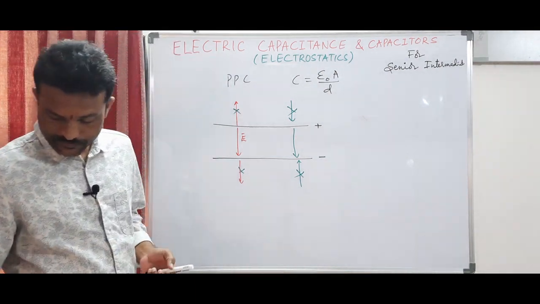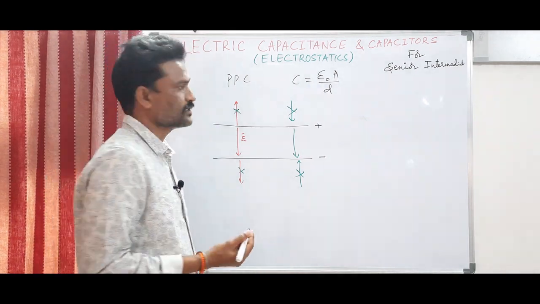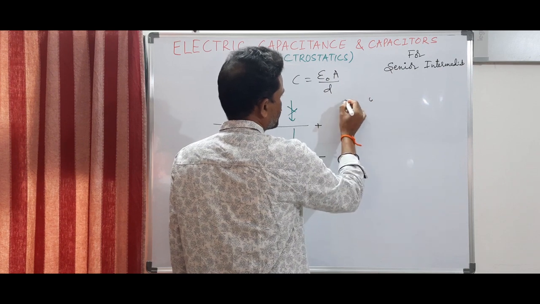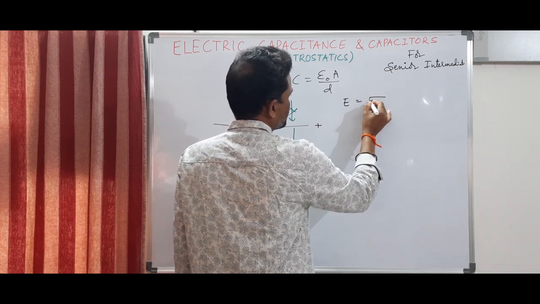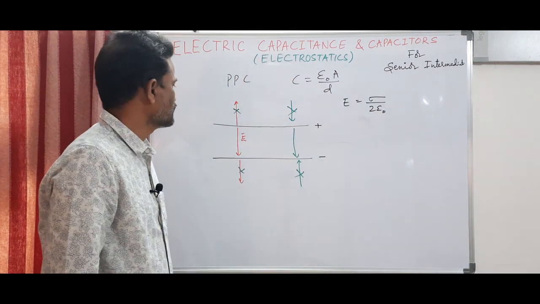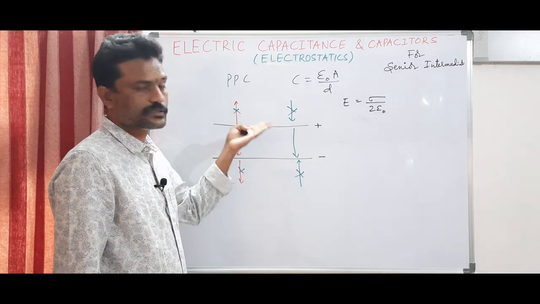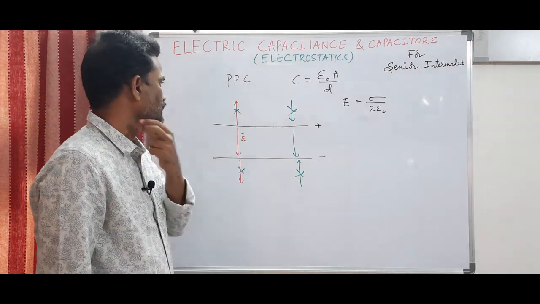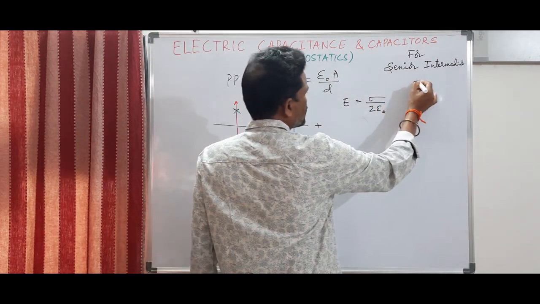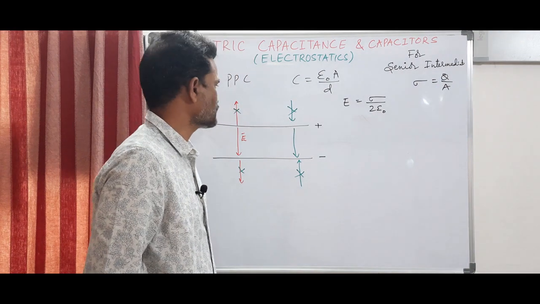What is the intensity of electric field due to an infinite plane sheet of charge, which we already learned in Gauss's law? It is given by E is equal to sigma by 2 epsilon naught, for an infinite plane sheet of charge density sigma. What is sigma? Sigma is charge by area, that we already discussed.